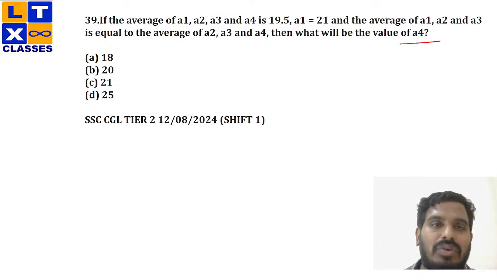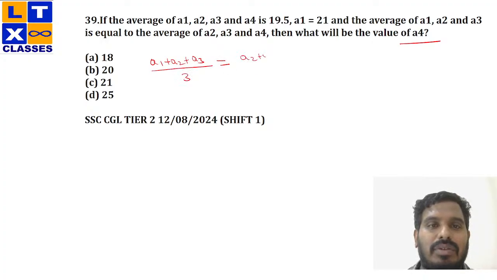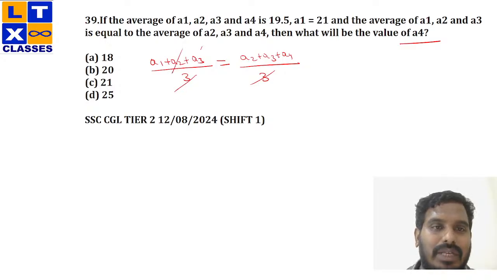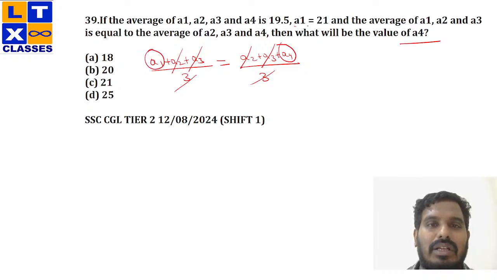Fine. Now I'll go to the condition first. Initially, what was the condition given in the question? The average of A1, A2, A3, which is A1 plus A2 plus A3 by 3, is equal to the average of A2 plus A3 plus A4, which is A2 plus A3 plus A4 by 3. Now 3 gets cancelled, A2, A3 gets cancelled. That means my value of A1 should be equal to the value of A4. Now since the value of A1 is 21, definitely my value of A4 should also be equal to 21. Clear?